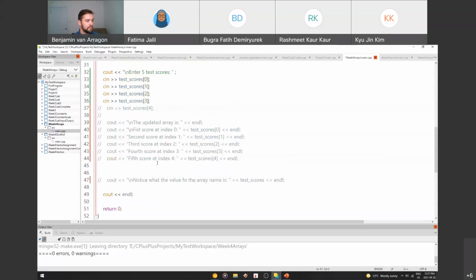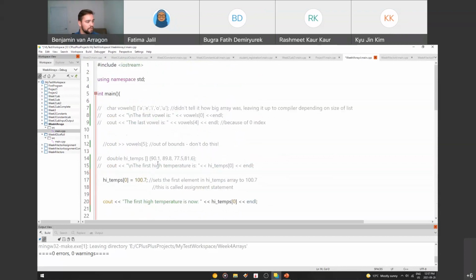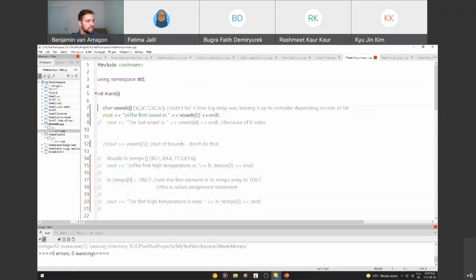Hopefully that helped you guys. That's a little quick example of how they work. I'll just reset that so that everything's good to go in the future when I do that. Again, so cool. That's arrays.